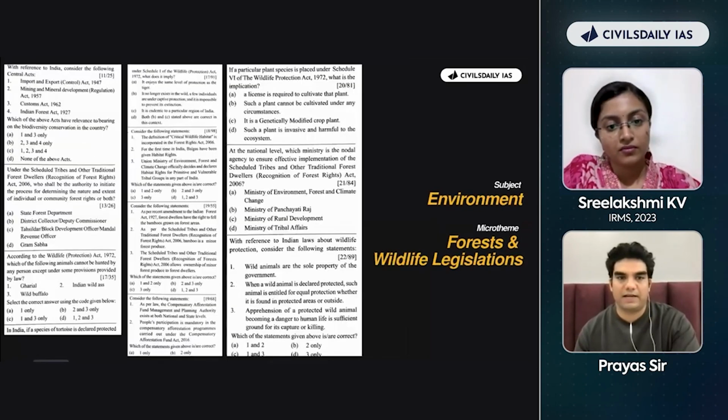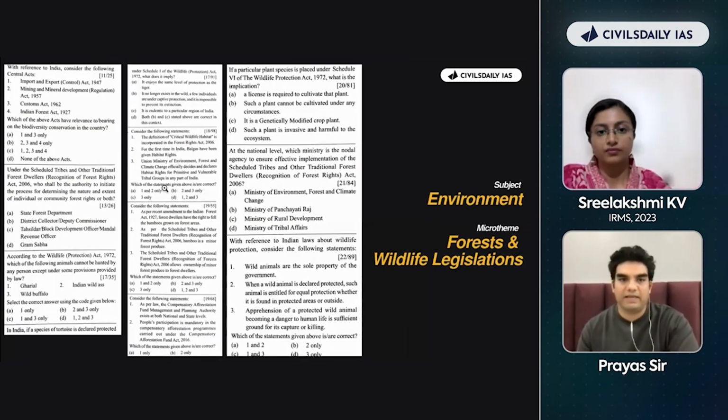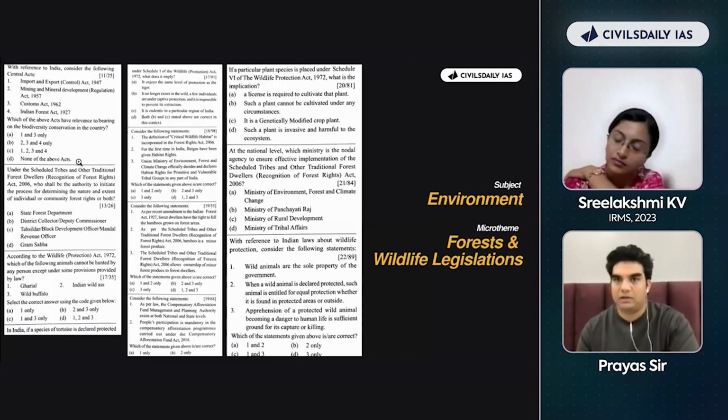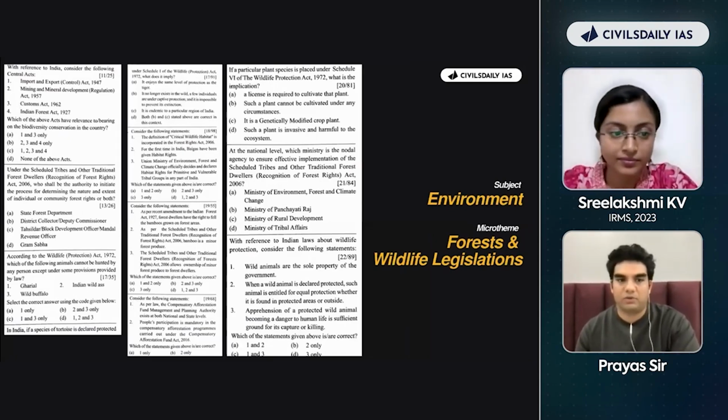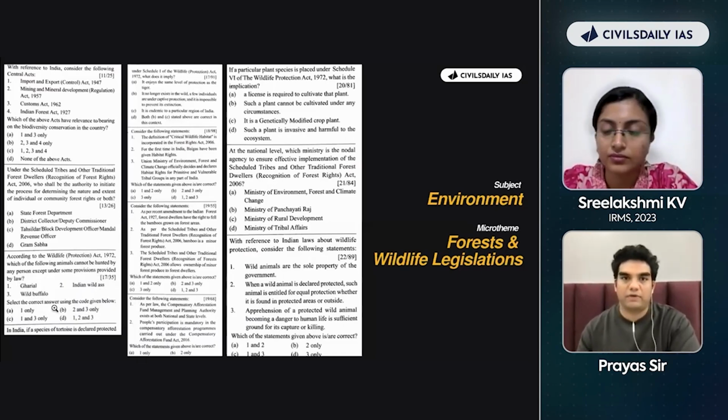So this is forest and wildlife legislation. Look at the number of questions. अब जैसे ये भी है, like any act that is there in the options also, each act you should be preparing, having a one pager, half pager notes. बिल्कुल granted नहीं लेना है. ये जो आपको species दिख रही है, घड़ियाल, Indian wildlife, buffalo, सबका लोकेशन, ज्योग्राफिकल लोकेशन, कोई इसका कैटेगराइजेशन है तो वो सब endangered नहीं है. Look at this question in 2019. ये सारे Scheduled Tribes के एक्ट वगैरह, just have them in half a page, basic Google standard resources etc.